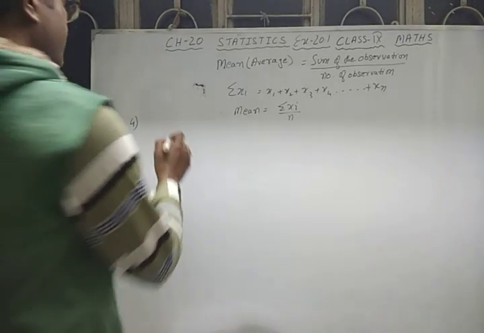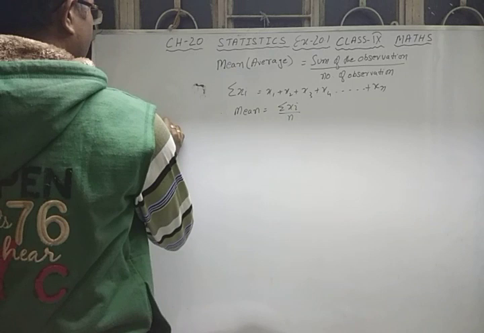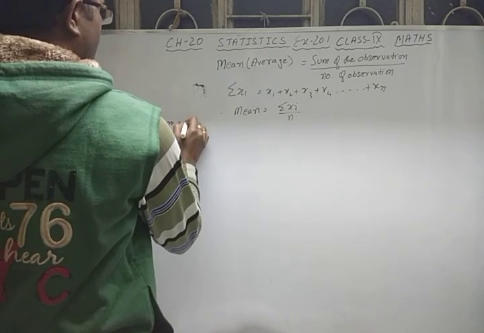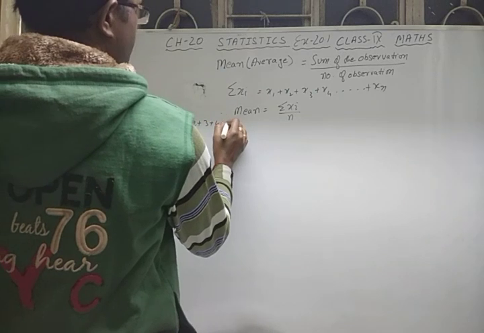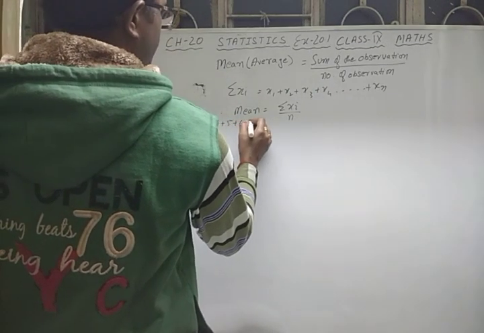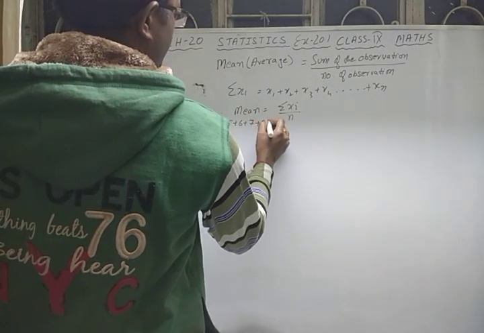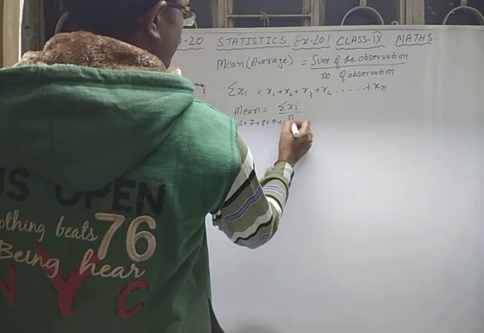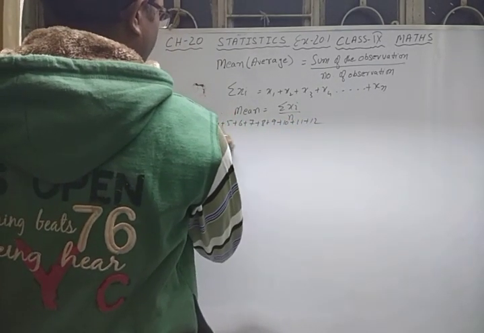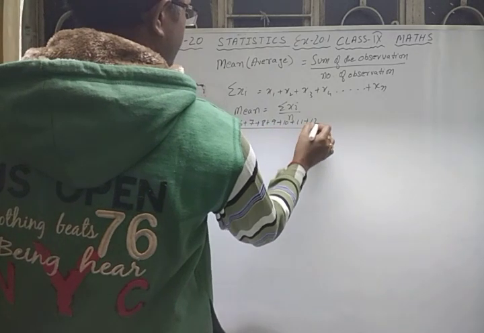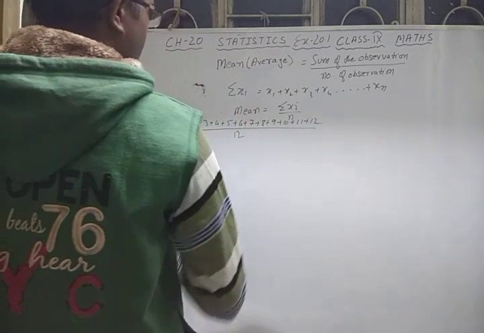Natural numbers means 1, 2 to 12. So what do you have to write? Mean is equal to 1 plus 2 plus 3 plus 4 plus 5 plus 6 plus 7 plus 8 plus 9 plus 10 plus 11 plus 12, whole divided by how many numbers there are, so divided by 12.